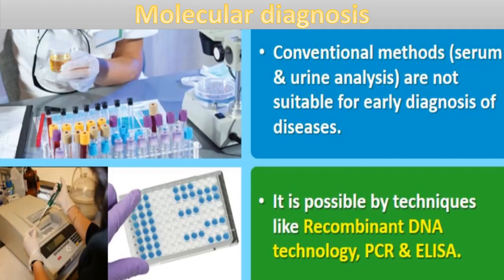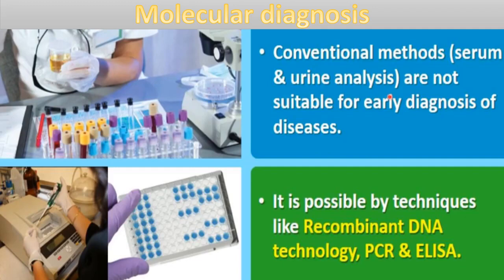So molecular diagnosis, why is it necessary? Let's talk about that first. What is the conventional method of diagnosis of any disease? Usually serum analysis or urine analysis is done for the diagnosis of any disease. These conventional methods are not suitable for early diagnosis of the disease, because with urine analysis we can tell about a disease only at later stages.